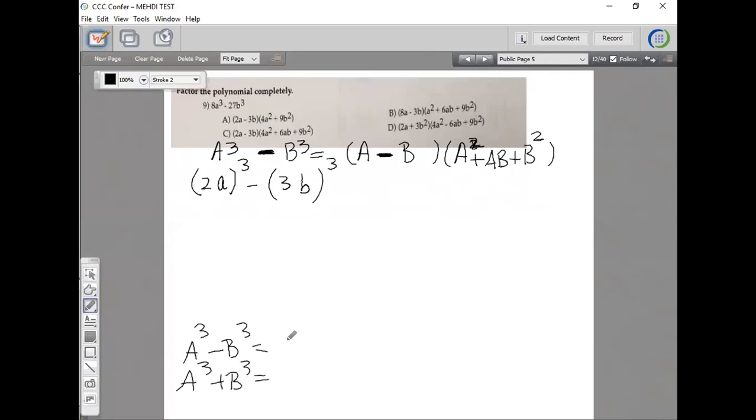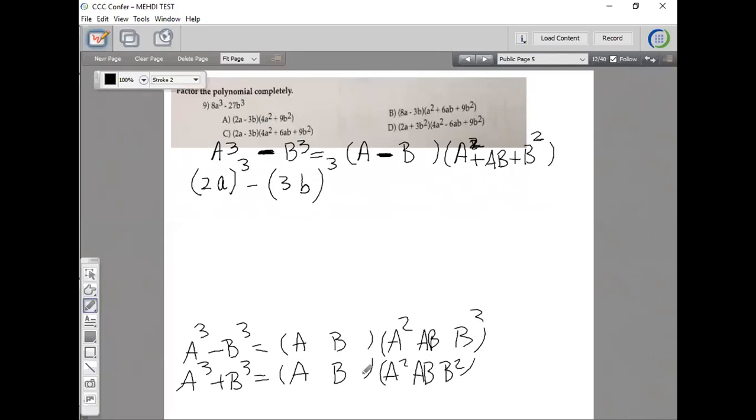And it's very simple to memorize this because the terms are exactly the same for both of them. It would be a and b, then a squared and b squared, and the middle term would be ab. And as for the sign, if this is minus, this is minus. If this is plus, this is plus. If this is minus, everything else is plus. If this is plus, the signs alternate: plus, minus, plus. You need to memorize this too in order to do difference or sum of cubes.